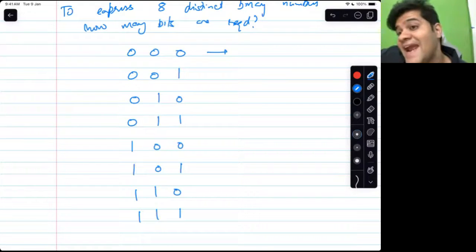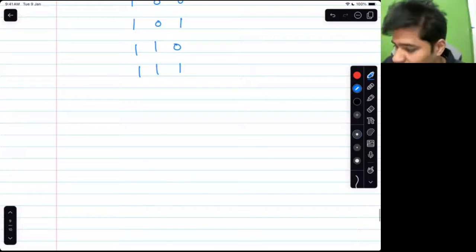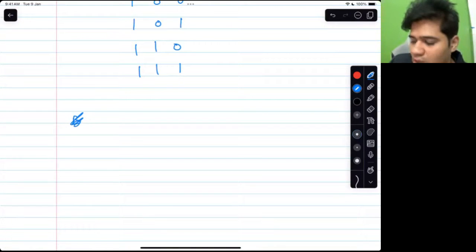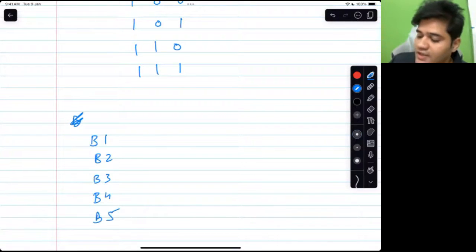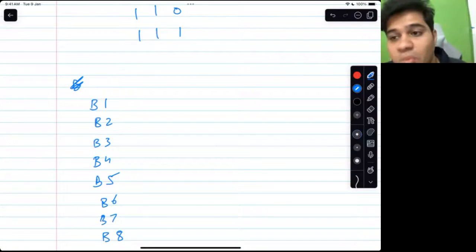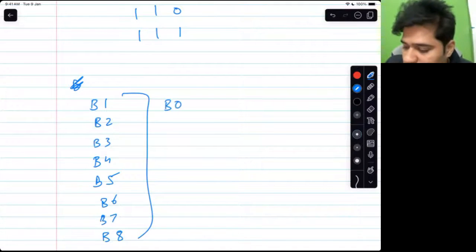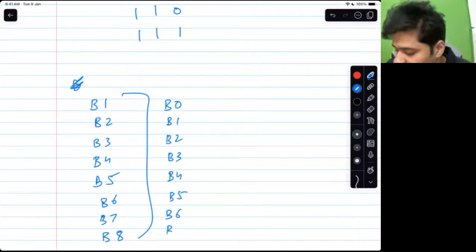So if I had 8 bottles, in decimal those bottles would be numbered like bottle number 1, bottle number 2, bottle number 3, bottle number 4, bottle number 5, bottle number 6, bottle number 7, and bottle number 8. Or I can also say the number of the bottles would be bottle 0, bottle 1, bottle 2, bottle 3, bottle 4, bottle 5, bottle 6, bottle 7.